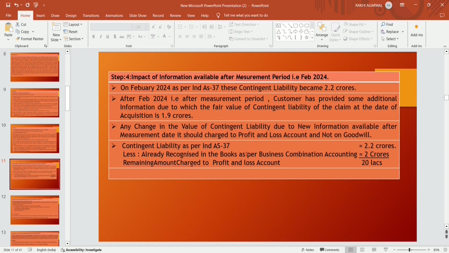That differential amount is not adjusted in the business combination accounting. It should be charged to profit and loss account. So this 20 lakh, which is after the measurement period, should not be adjusted with the value of goodwill. It should be directly charged to profit and loss.